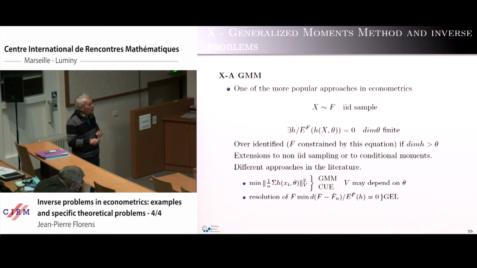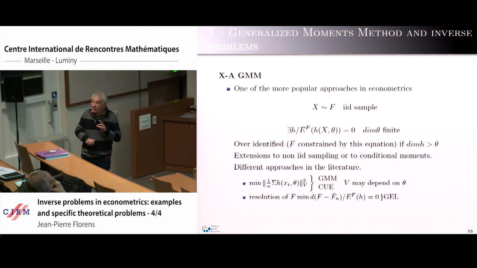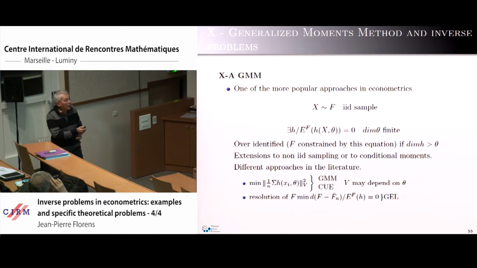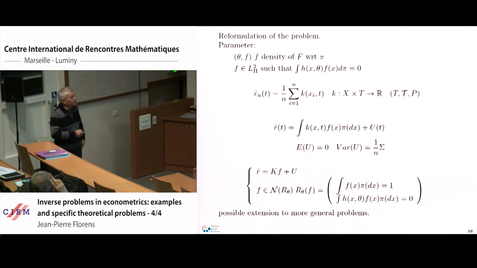So we try to find the best F, in the sense of proximity with respect to the empirical one, which satisfies the moment condition. Usually, if we are in the over-identified case, this is not the empirical one, but we try to find that, and from this optimization problem, we may derive the F and the theta which solve this equation here. And there is a huge literature in econometrics about this method.